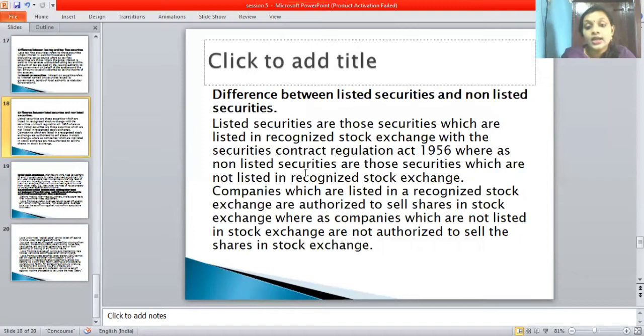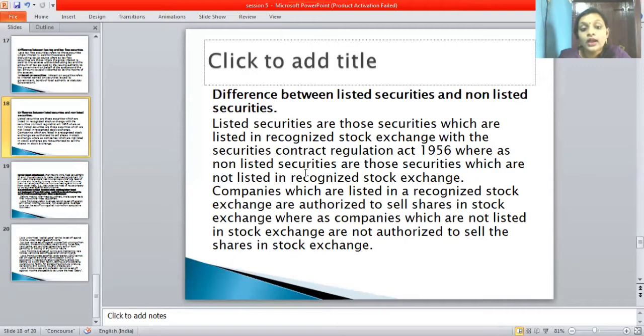Next one is the difference between listed securities and non-listed securities. So let's see the meaning of listed securities and non-listed securities. Listed securities are those securities which are listed in a recognized stock exchange under the Securities Contracts Regulation Act, 1956, whereas non-listed securities are those securities which are not listed in a recognized stock exchange.